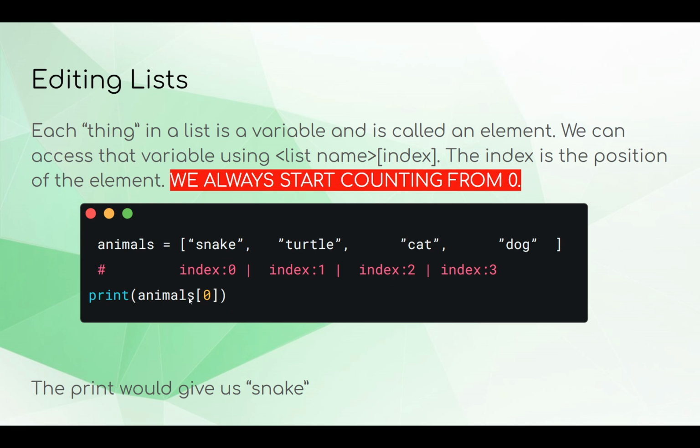If we printed animals and then in square brackets 0, this small piece of code accesses the thing at that index. Here, index 0 is snake, so this gives us the string snake. So if we print that, it'll just say snake.